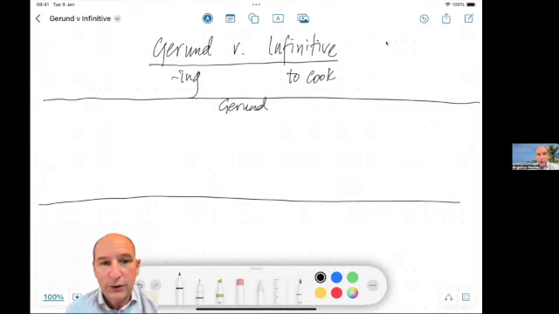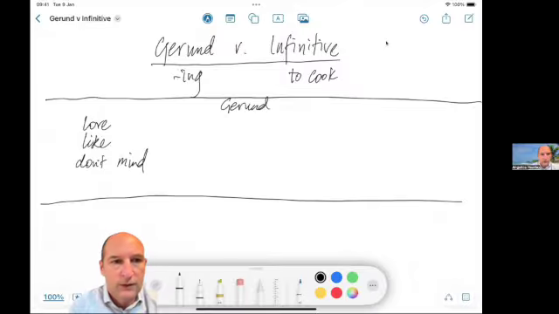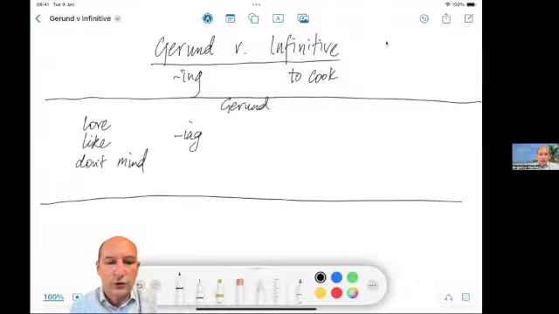For example, the verb love. Love or like or don't mind. And when we use these ones, we always use an ing. For example, I love cooking, I love dancing, I don't mind cooking, okay?